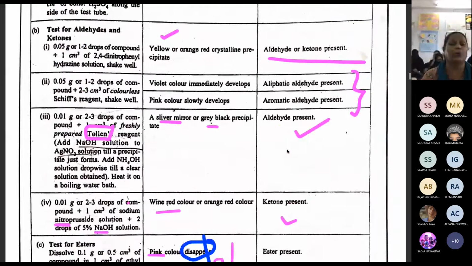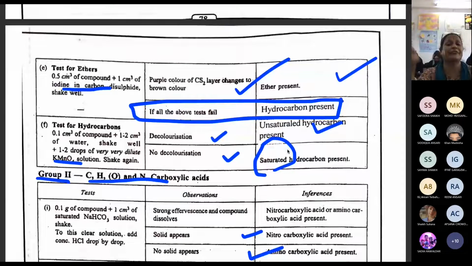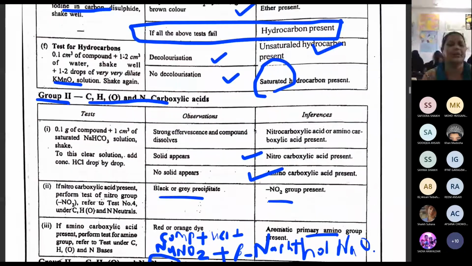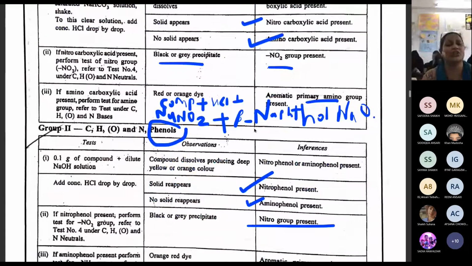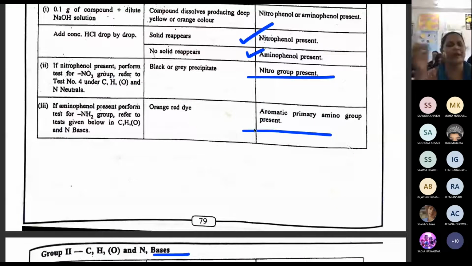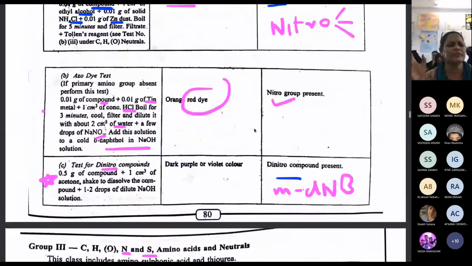Now then aldehyde, ketone, then we are going to do ester, alcohol, and then ether, then hydrocarbon, because if it is naphthalene, you will end up over here. You get all negative tests, and only this hydrocarbon present will be positive. If it is CHON carboxylic acid, or CHON base, phenol, CHON base, then we go for CHON neutral, correct?